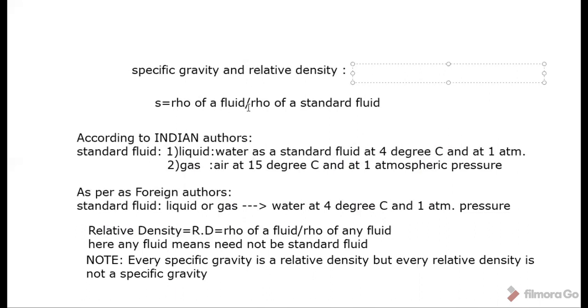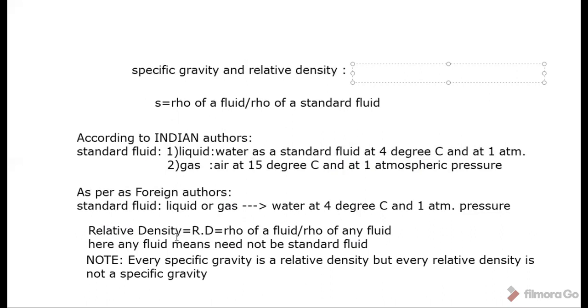So density of the oil by density of the water. We know that the density of water at 4 degrees centigrade and 1 atmospheric pressure is 1000. For example, density of the oil is 850. So 850 by 1000 gives 0.85. 0.85 is the specific gravity.